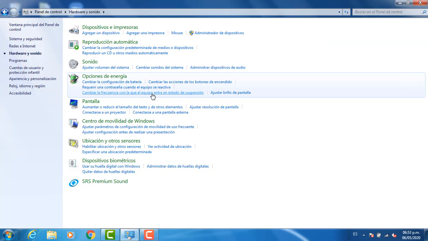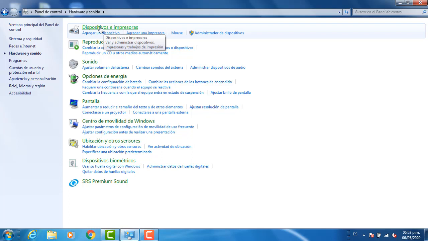Hardware and sound. Here we can check all the devices that we connect to our computer, all the input and output devices. We can add a new device. We can add a new printer, also if the printer is in a network. And we can manage the devices. We can check the